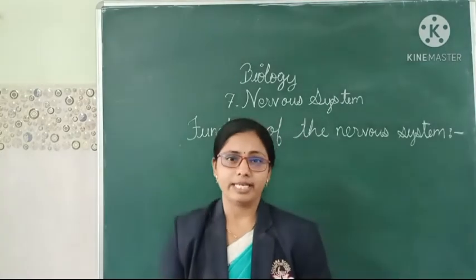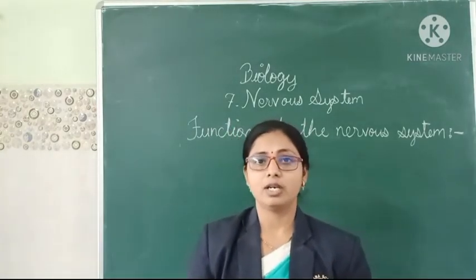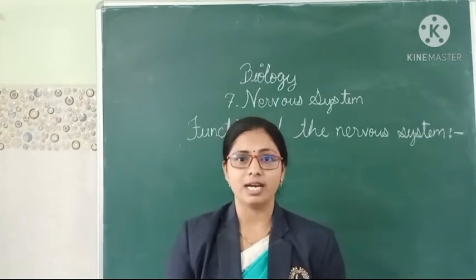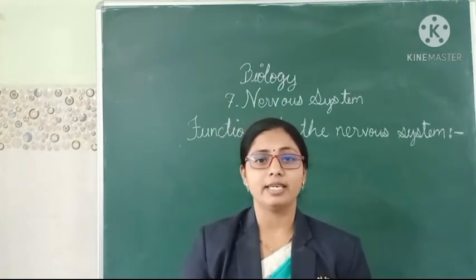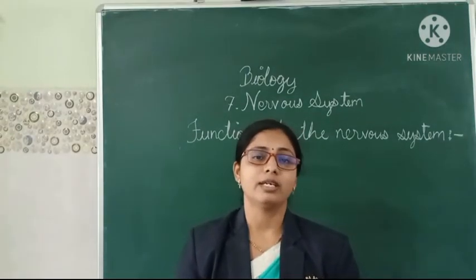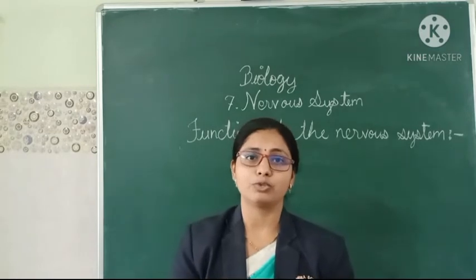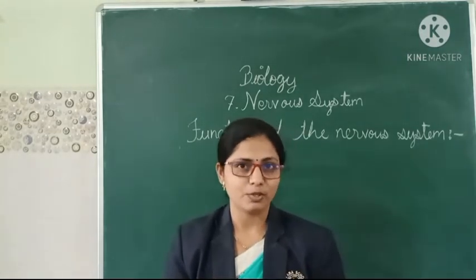Then the fourth one is that it regulates involuntary activities such as breathing or the beating of the heart without our thinking. We cannot decide that I want my heart to relax for some time. Is it possible?